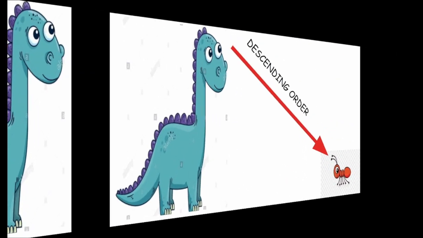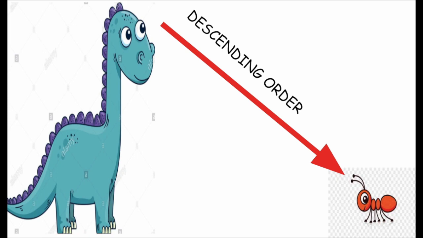Next comes the descending order. What does descending order mean? Descending order means you have to write the biggest number to the smallest number. That is, we have dinosaur here and we have ant at the end. Let us have descending order and D representing here as dinosaur. So, whenever you hear descending order, dinosaur should come to your mind. D for dinosaur. How does a dinosaur look? The dinosaur looks very large. So you have to take the largest number and start writing first in descending order, and at the end you should finish it off by writing the smallest number given among those.